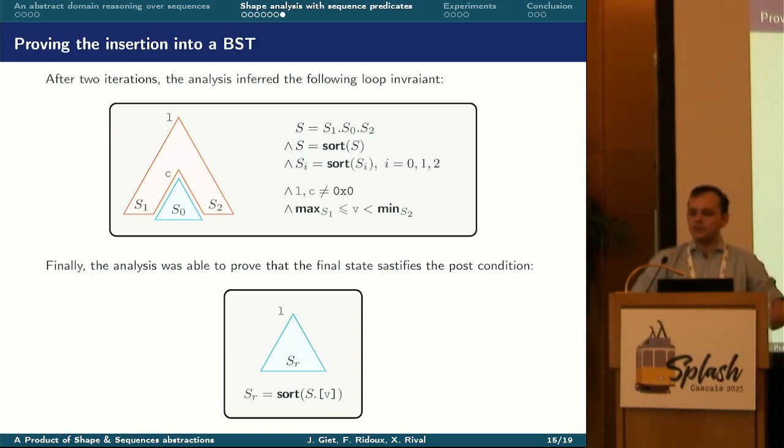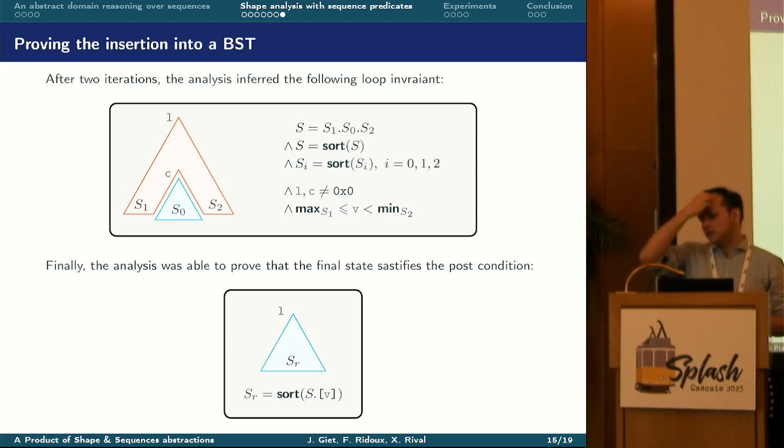Now let's go back to the example from the introduction, that is to say, inserting an element in a binary search tree. Here, I show the invariant found by the analysis after two iterations of the loop. So it states that C points to a subtree of the tree pointed by L, and the sequence of the original tree, that is S, is obtained by inserting the content of the subtree pointed by C, S0, between the two sequences of the segment S1 and S2. And all of the corresponding sequence variables are inferred to be sorted.